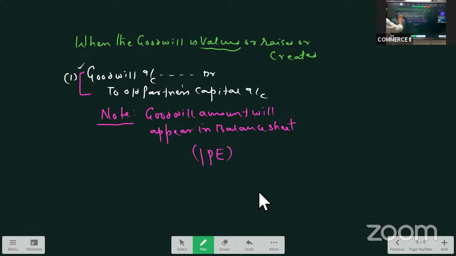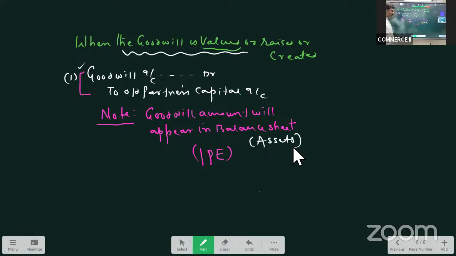There is one more method. I'll take that method also. So what was this method? When the goodwill is valued or raised or created. So we write goodwill account debit to all partners capital account and goodwill account will appear in the balance sheet. All these while we were doing problems, goodwill was not shown in the balance sheet because goodwill account was getting closed. Here, goodwill will show debit balance. As such, it will have to be shown on which side? On the asset side of the balance sheet. Okay.